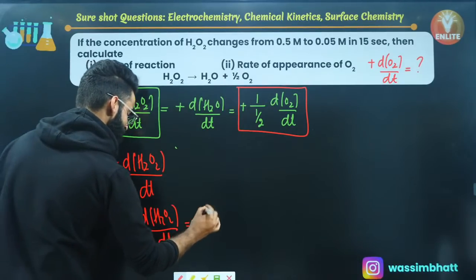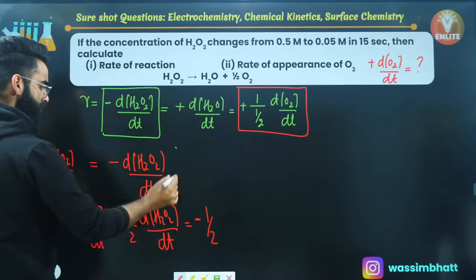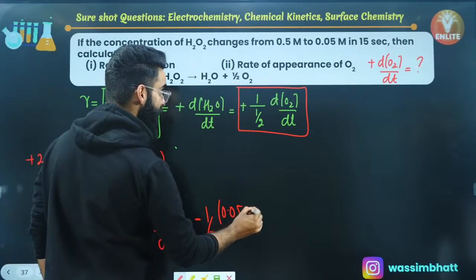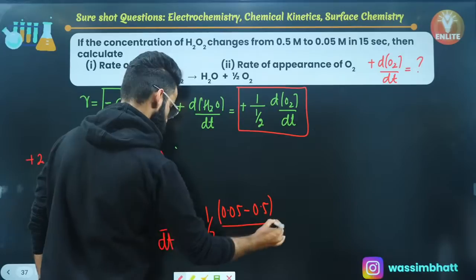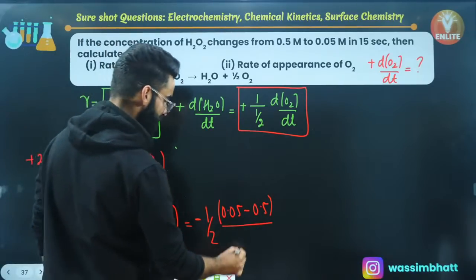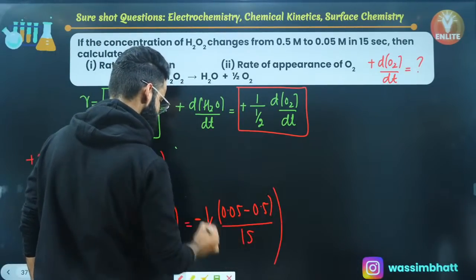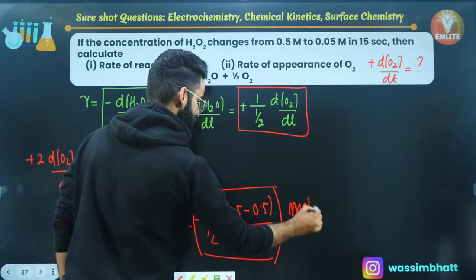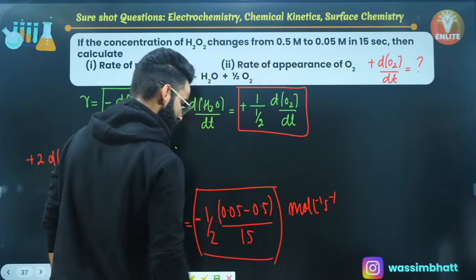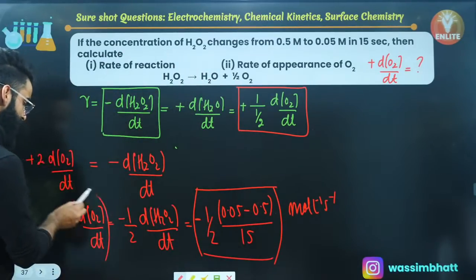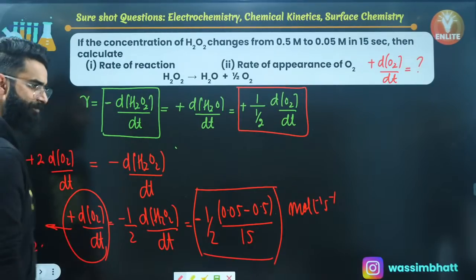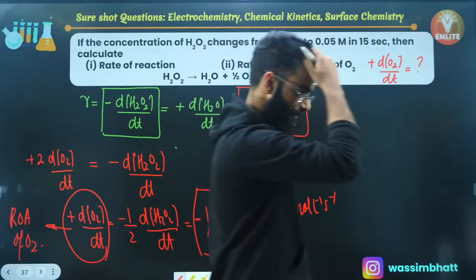Perfect. So it will become minus 1 by 2 d of H2O2, the change in the concentration of H2O2, which is the final concentration of H2O2 minus the initial concentration of H2O2, divided by the time interval, simply 15 seconds. So solve this term. Whatever value comes out, it is in moles per liter per second, and this term is your rate of appearance of O2, which you were supposed to calculate. I'm sure it's clear to everyone.